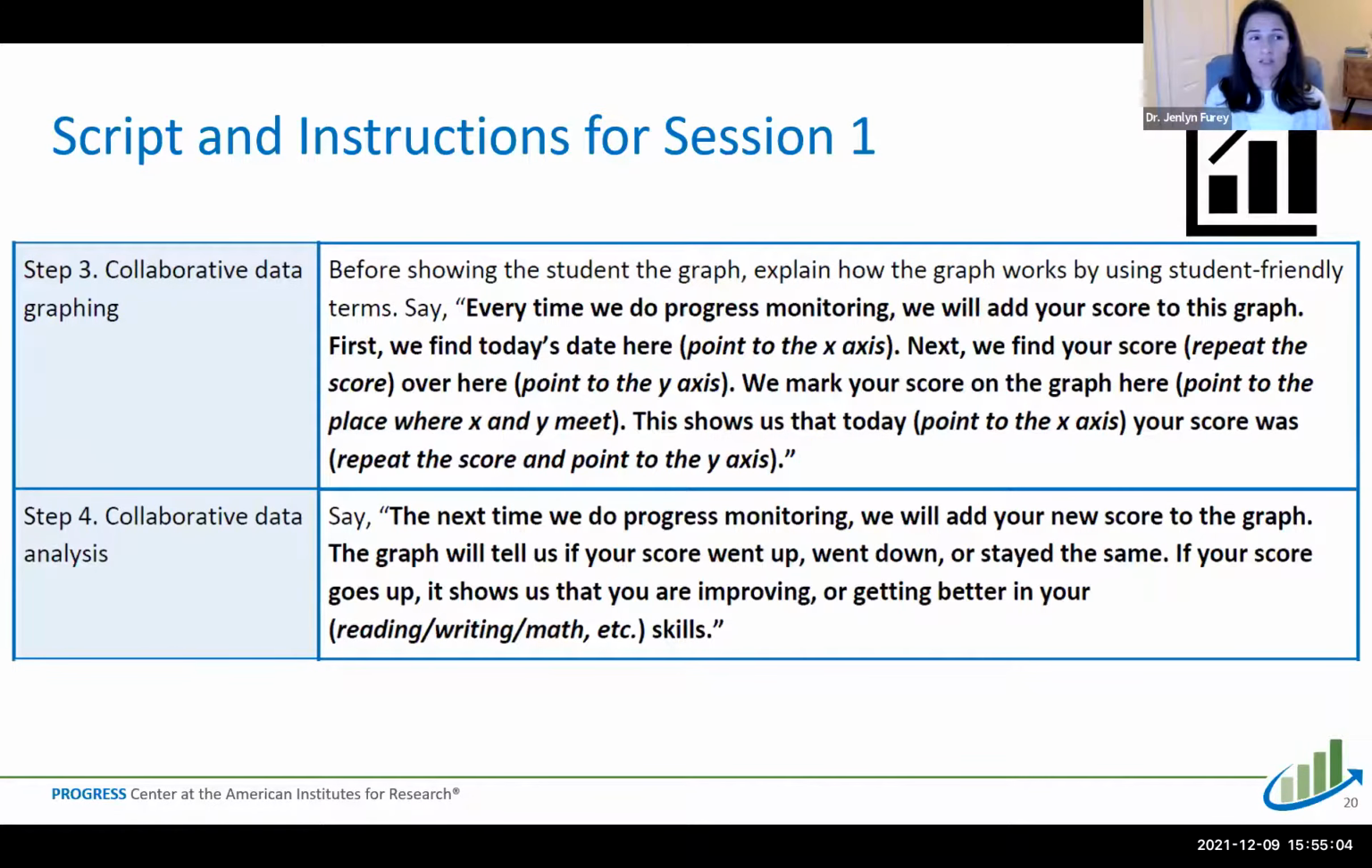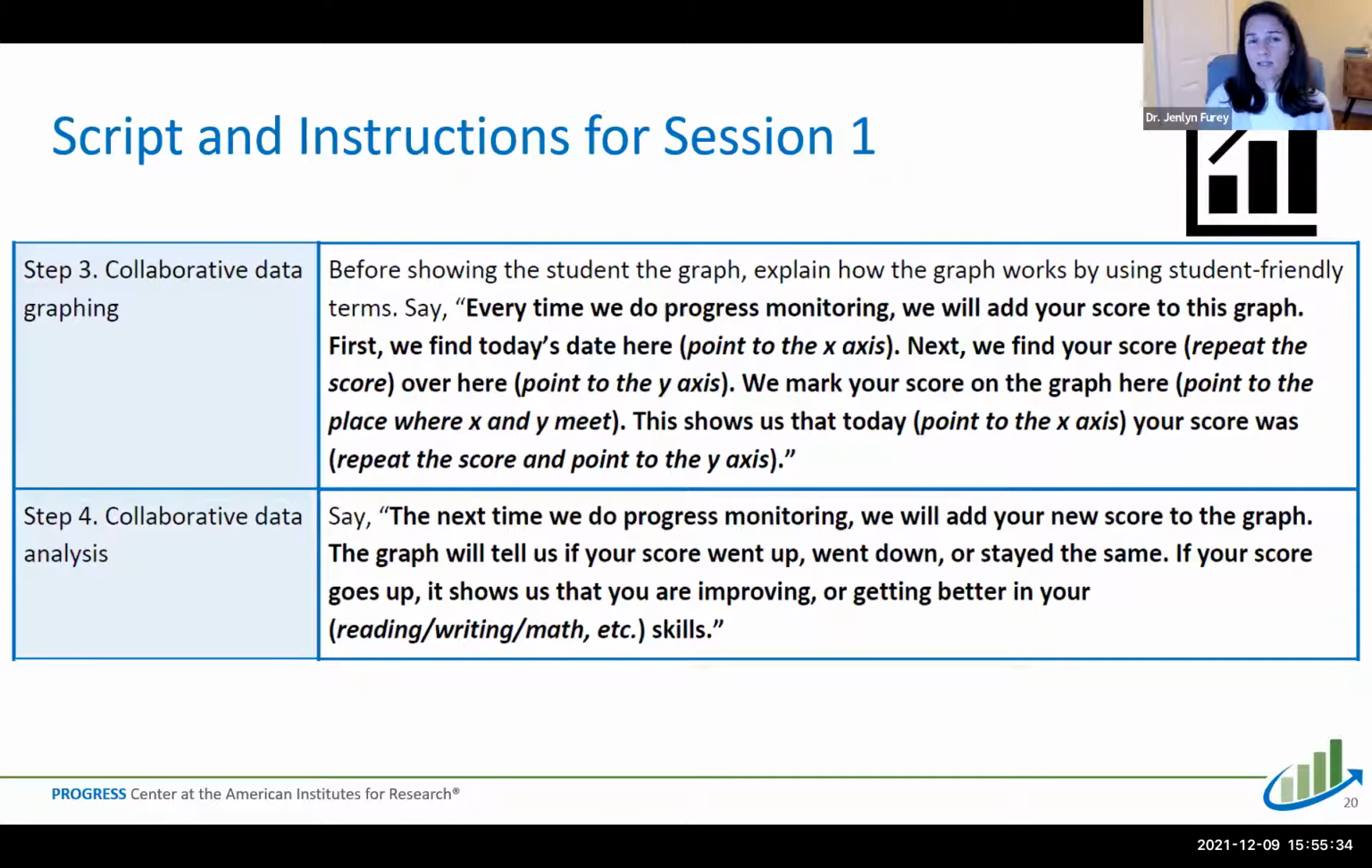So steps 3 and 4 for the introductory session are going to be introducing the student to collaborative data graphing and collaborative data analysis. In step 3, before you show the graph to the student, you're going to explain how the graph works. There's a script built in here that you can use to make sure that the student understands exactly how to read the graph.